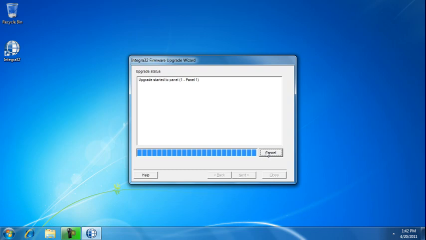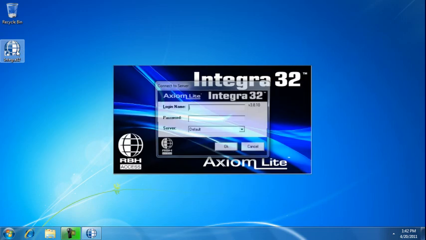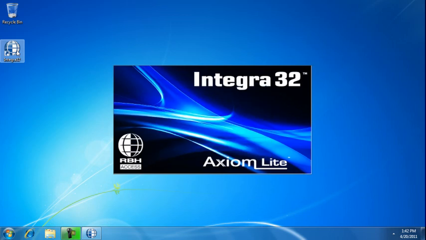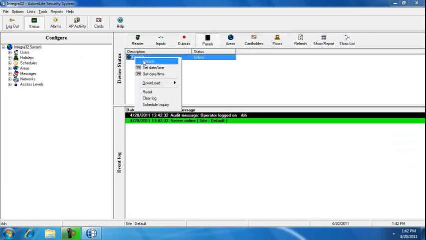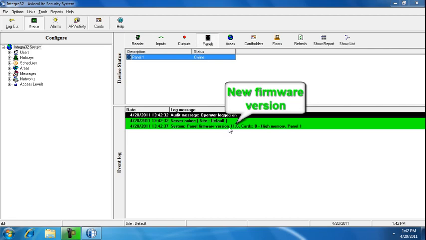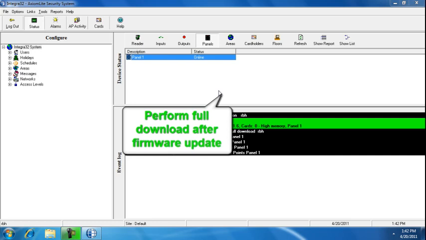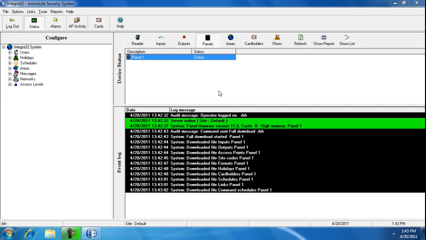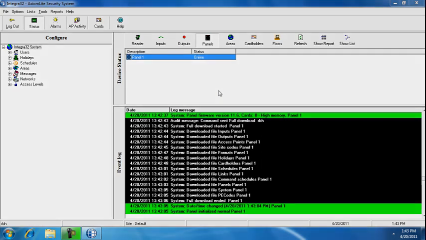Update is complete. Let's click Finish, Close. Let's start our Integra32 again. Log in. Let's confirm the new version of the firmware. Here it is in the event viewer. And let's perform a full download to this panel. During the firmware upgrade process, all of the settings within the panel will be erased and need to be replaced by performing a full download. Here we go, download complete, and the current time is set.